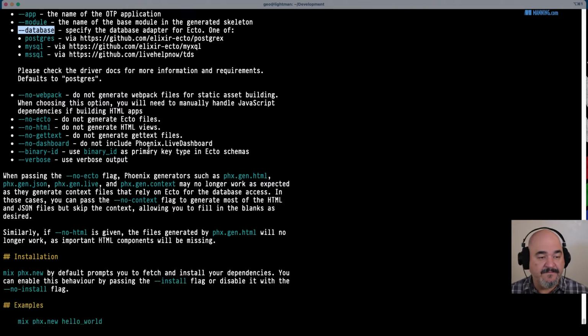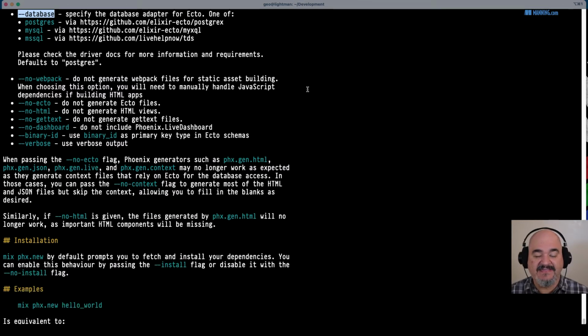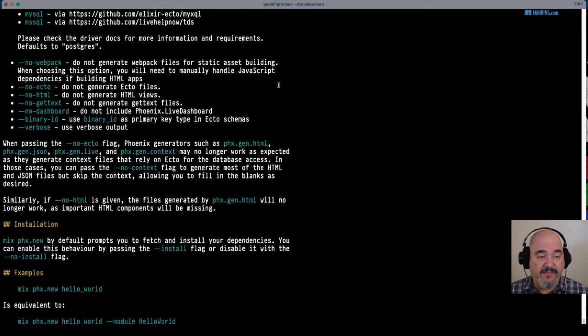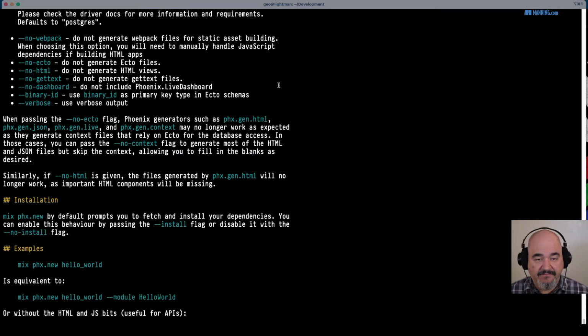So no database though. No Webpack. That basically just says I'm not going to be doing this with some JavaScript, or if I am, I need to manually handle it myself, maybe with Brunch or some other asset building management system, whatever. No Ecto. We don't want to generate Ecto files. Ecto is a really good package to help you manage your database connections. Since we're going to have no database, we're going to say no Ecto, and that's going to take care of the no database stuff that we were talking about.